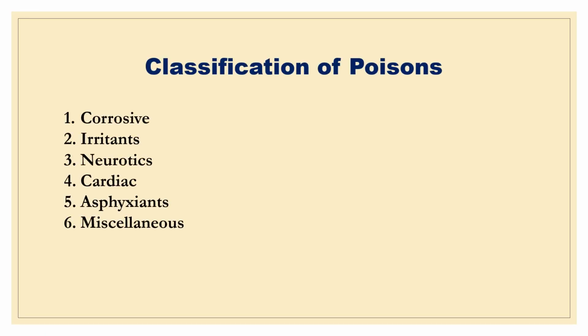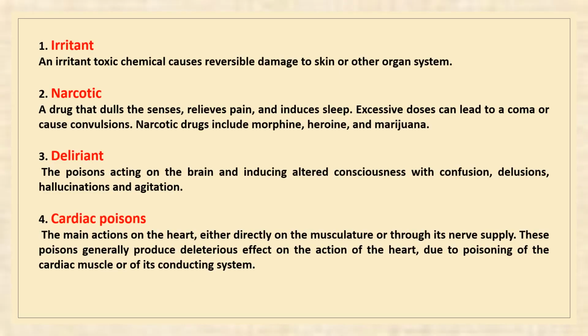In forensic toxicology, poisons are classified into 6 categories: corrosive, irritant, narcotics, cardiac, asphyxiant, and miscellaneous. Irritants are the toxic chemicals that cause reversible damage to the skin, for example, rashes, burning sensation, irritation, etc. Narcotics are the drugs that relieve pain, induce sleep-like condition, and their excessive dose can lead to coma and convulsion-like conditions.